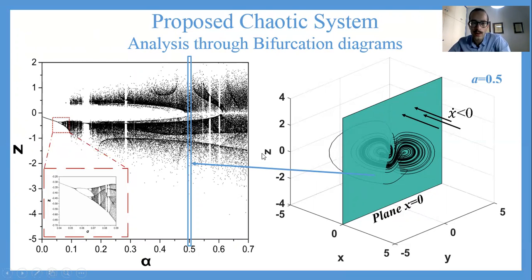And this diagram shows me where the system cuts the plane x equals 0 in more than one point, as we see here for alpha equals 0.5, and for most of the points right here. For most parameter values, I see that the system cuts the plane in many points, which is an indication of chaotic behavior. And I see that there are only a very few points, like right here, here, here, here, and here, where the system cuts the plane in only 1 or 2 points, which is an indication of periodic behavior. So this tells me that for most parameter values, the system here is indeed chaotic. And we want that.